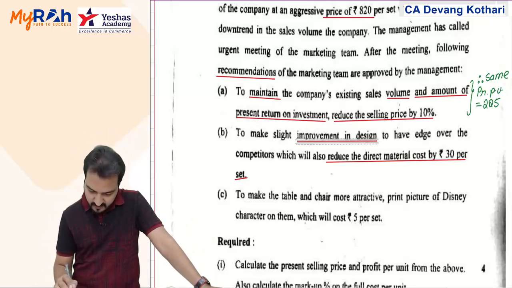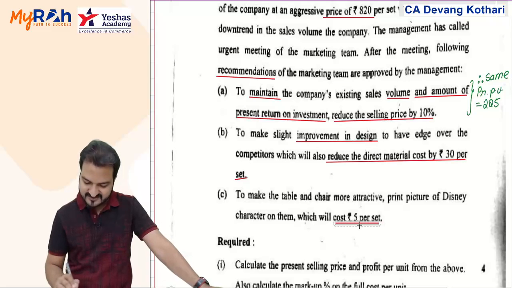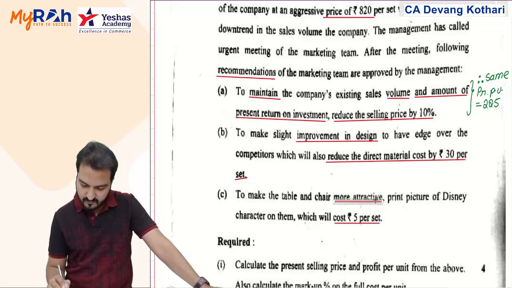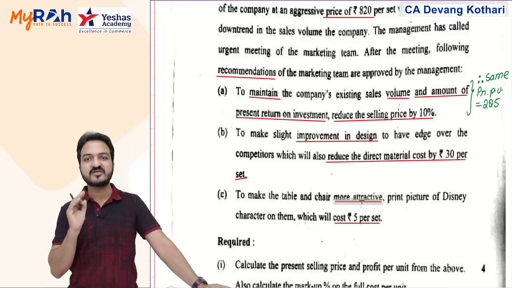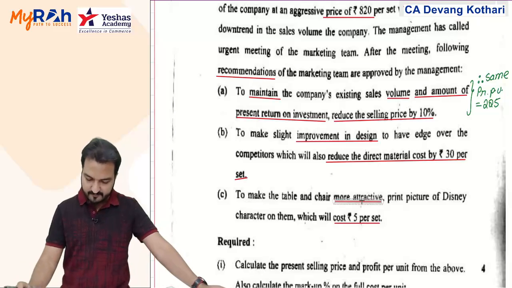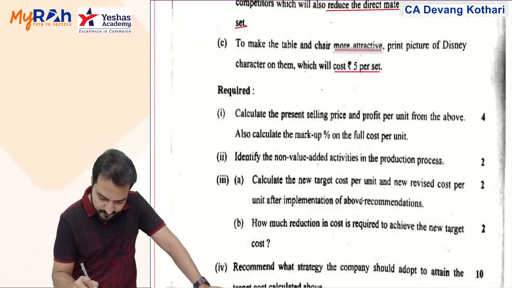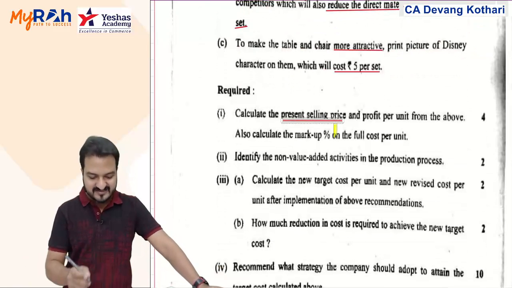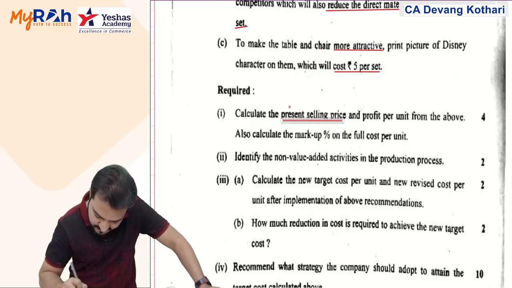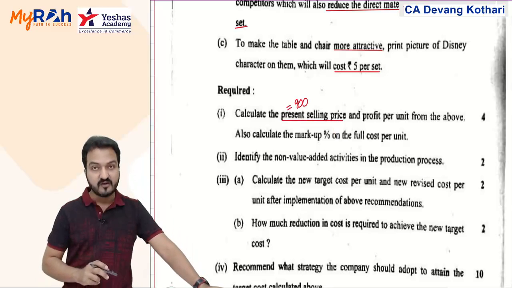Okay. To make the table and chair more attractive, print picture of Disney character on them, which will cost 5 per set. It will make your product more attractive at an extra cost of 5. Okay. These are the recommendations and the required part. Calculate present selling price. Well, present selling price as per my explanation is rupees 900 per unit.